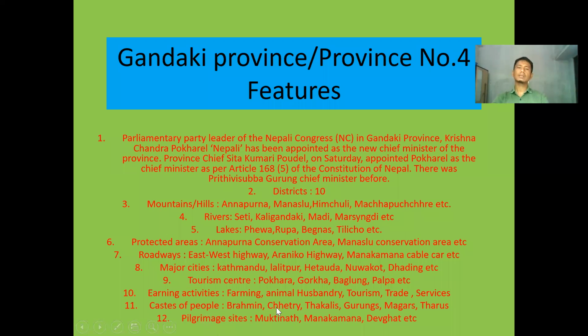Chhetri and Brahmin people are everywhere there. I have told you they have spread everywhere in all provinces. Besides that, especially Thakali, Gurung, Magar, and Tharu are there; Gurung especially have a majority. Magar, Gurung, and Thakali have a majority in Gandaki province.